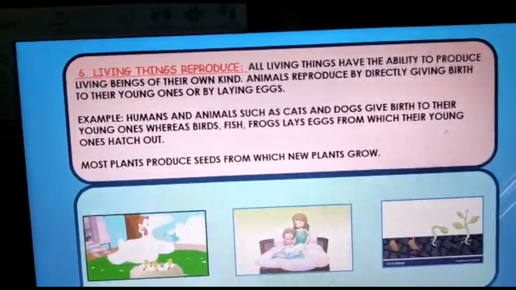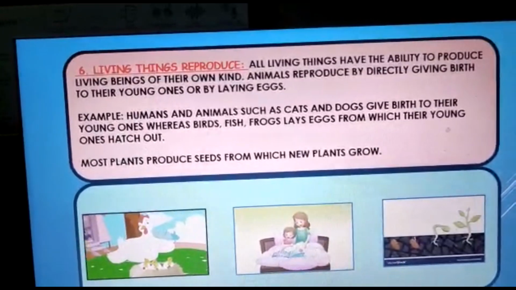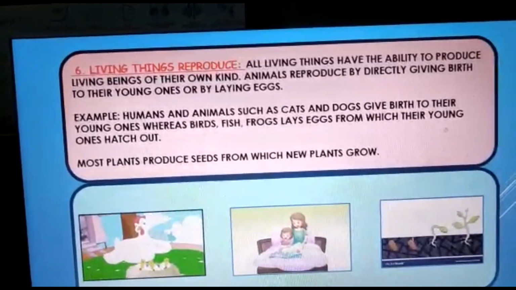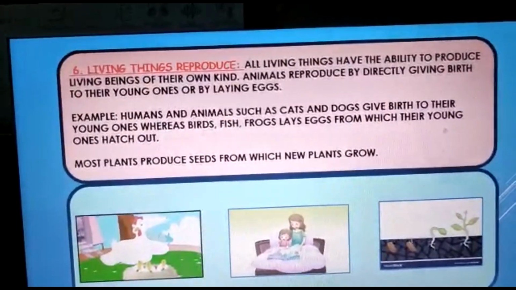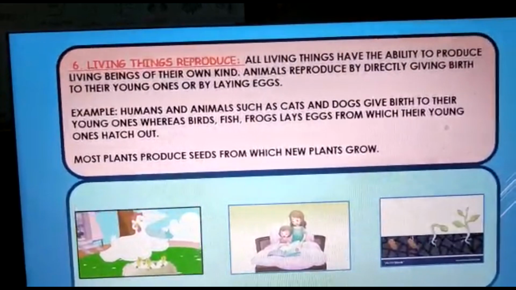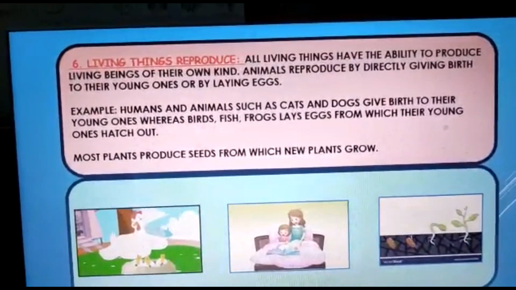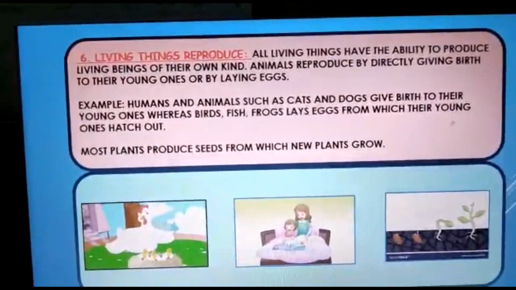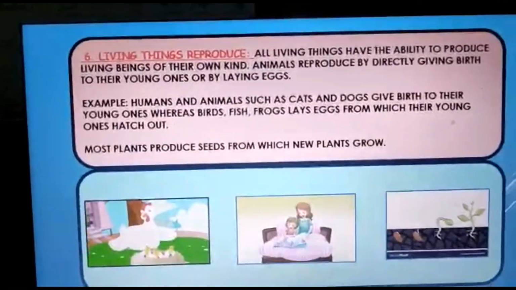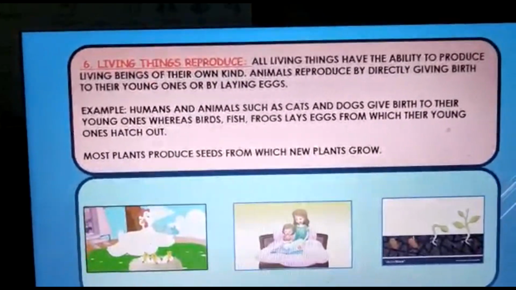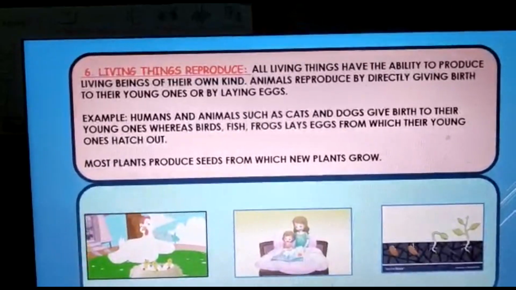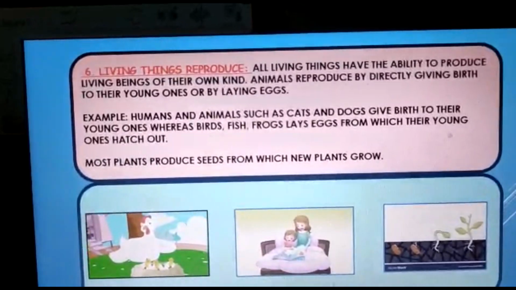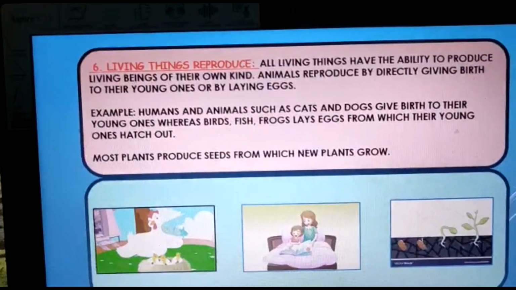Like a cat gives birth to a kitten, which when it grows, turns into a cat. Similarly, a human being gives birth to a baby. But there are some living beings which lay eggs from which their young ones hatch out. Like a hen lays eggs, birds lay eggs.